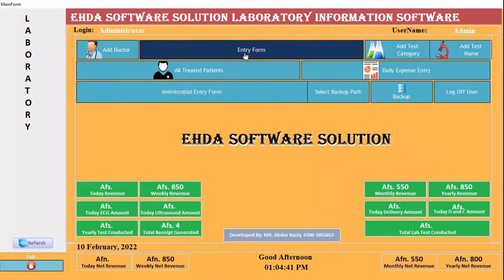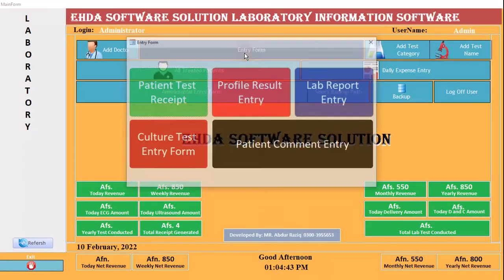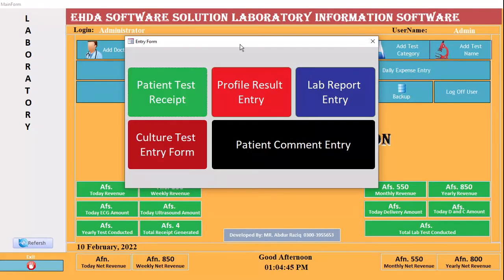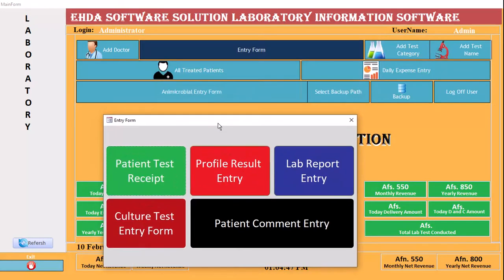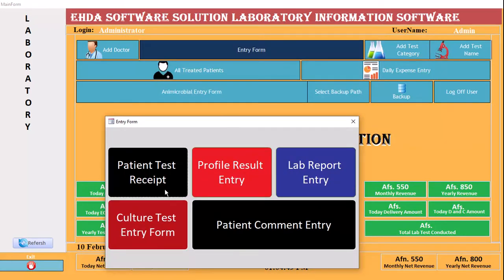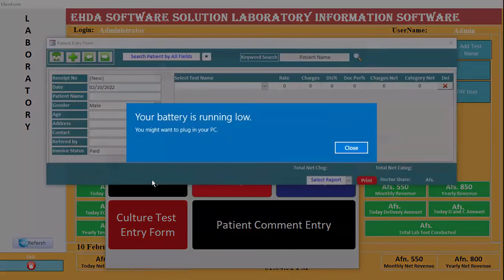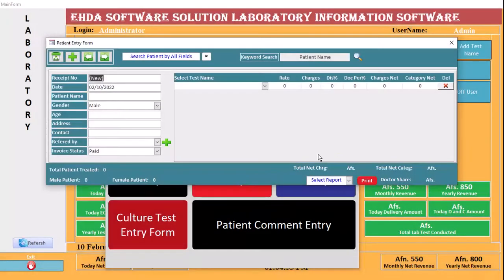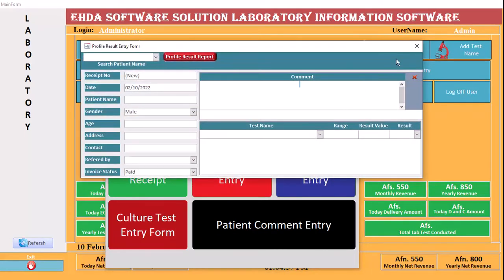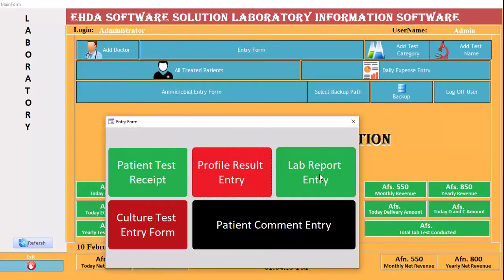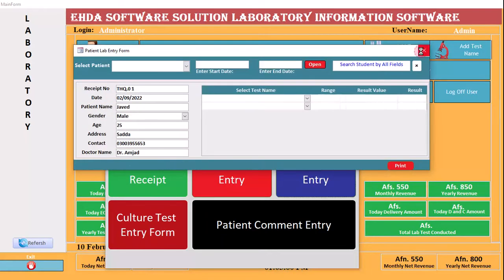I have also said that entry form. Entry form, you said that a separate form be made. So I made a new form from here. You can open the different forms related to entry. Look at this, and all forms are working from here.